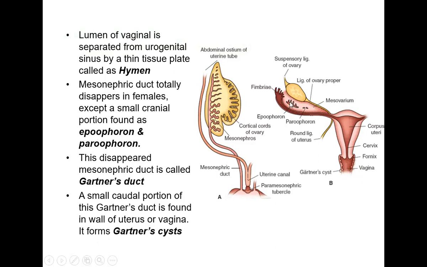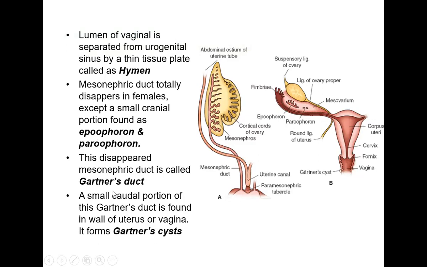If you see here, these are the remnants of the mesonephric duct, the male duct, in the female, that is the epiphoron and the paraphoron. This disappeared mesonephric duct is called the Gardner's duct. In the female, the disappeared male duct is called the Gardner's duct.